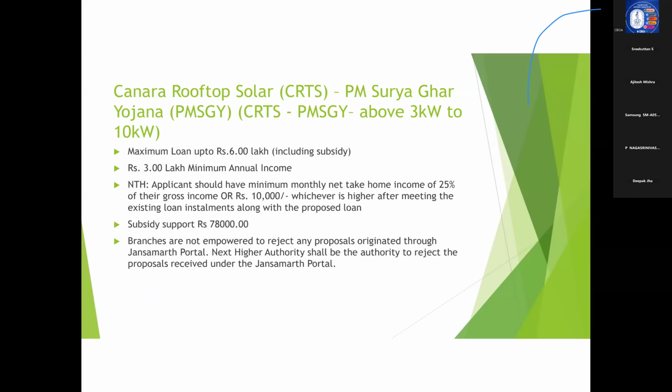We already know that the Canara Rooftop Solar proposal has to be routed through the Janasamarth portal. So the sanctioning authority here is the branch, and the sanctioning authority themselves cannot reject the proposals which are routed through Janasamarth. So who is the empowered authority to reject under the Canara Rooftop Solar scheme? That is the next higher authority.